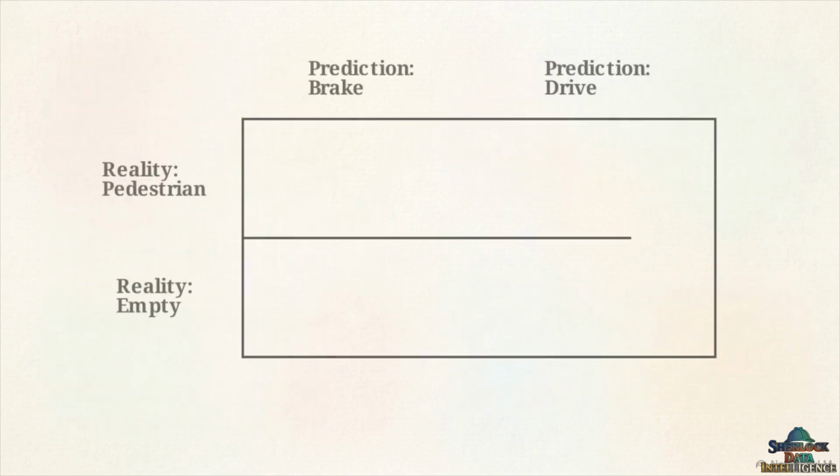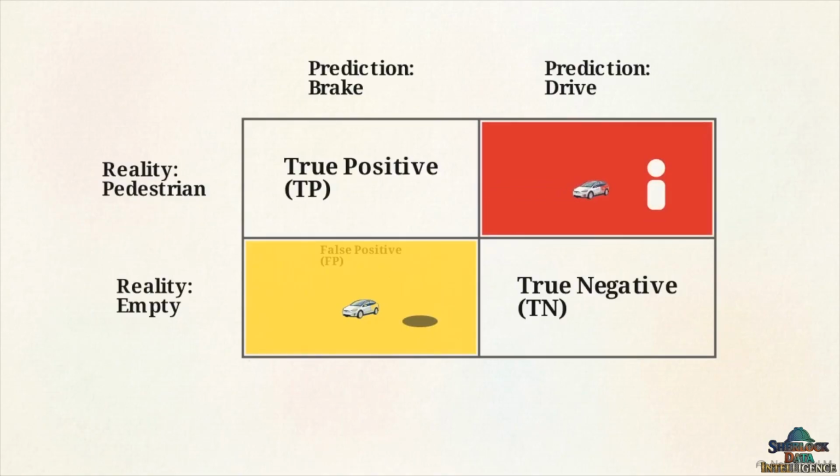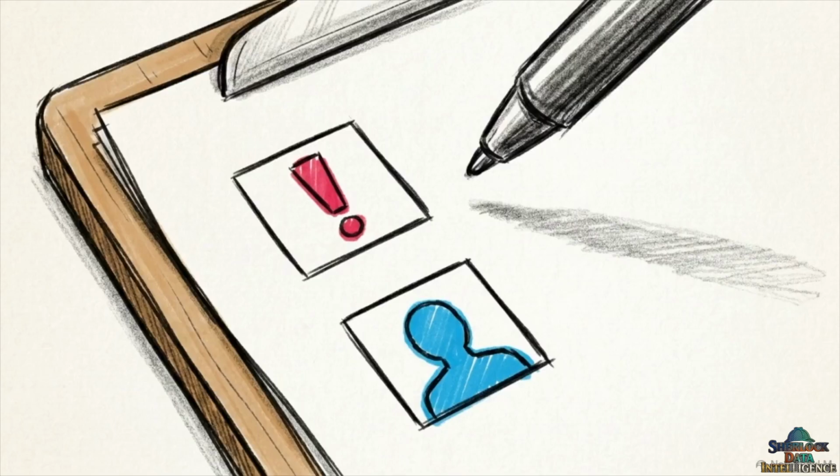Imagine programming a self-driving car's pedestrian detection. Look at this matrix. Is a low precision or low recall score more dangerous? It is recall. Low precision means braking for a shadow, a false positive. But low recall means missing a pedestrian entirely. That is fatal. The decision to prioritize precision or recall always comes down to the real-world penalty. You have to ask yourself whether a false positive or a false negative causes the most damage.